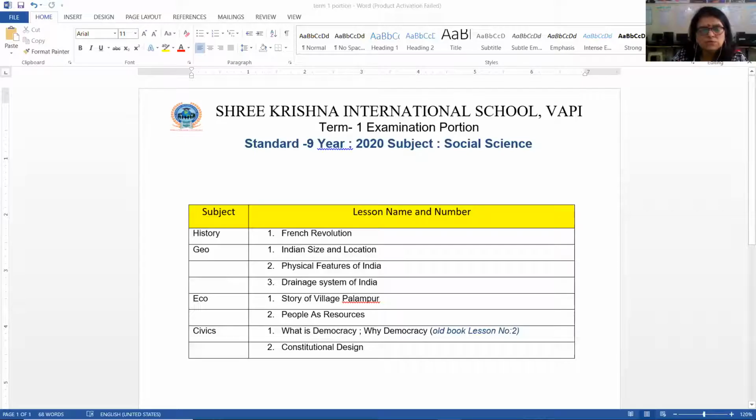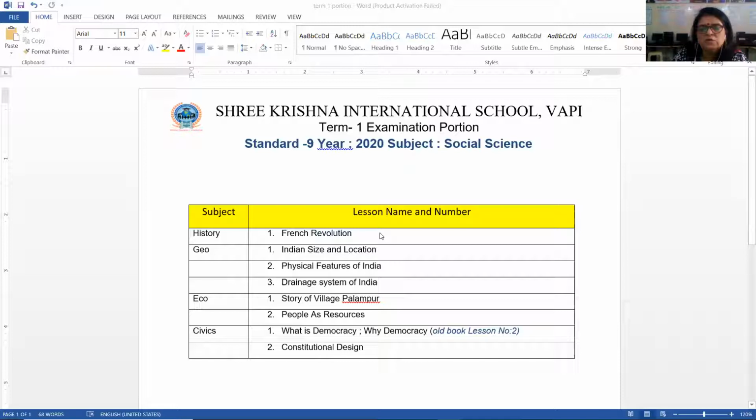For term 1, we have this many chapters. In history, we have French Revolution. In geography, we have India, size and location. The second chapter is physical features of India. The third chapter of geography is drainage system in India. In economics, we have the story of village Palampur, and the second chapter, people as resource.